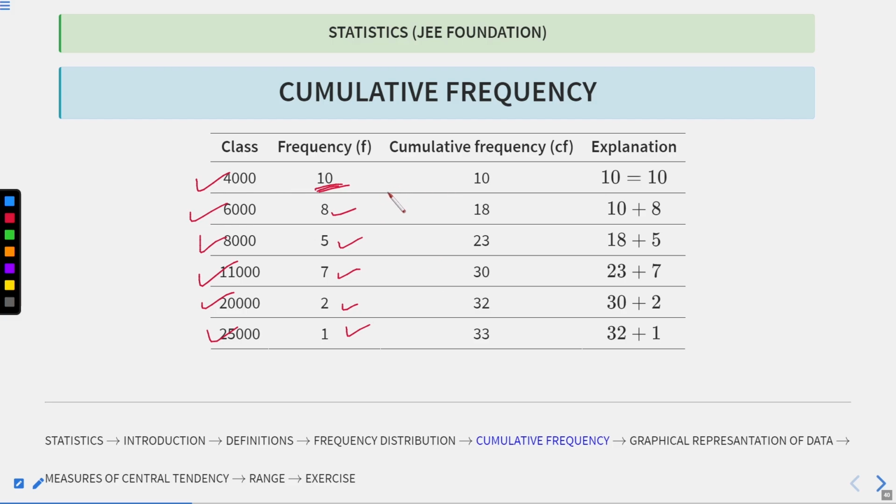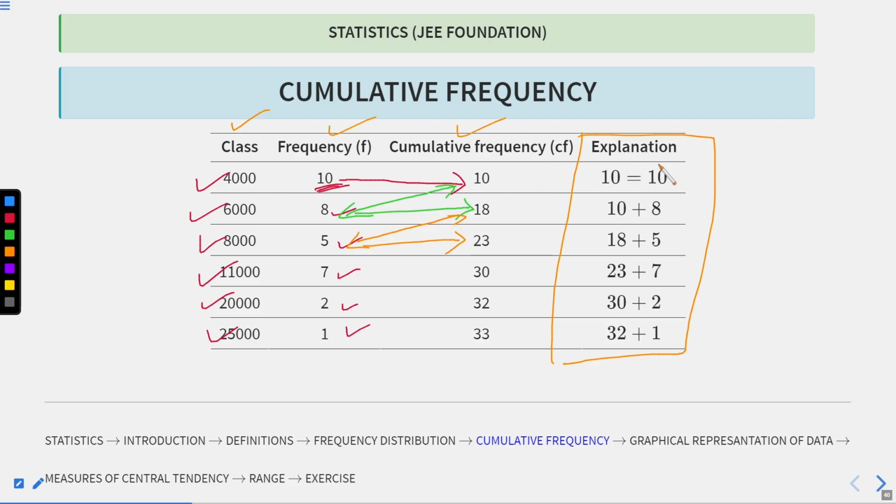Cumulative frequency means first we write the first term as it is, and then add this and this term to get 18, and then again add the next term to get 23. As you can see, we don't write this explanation in the table; the table just requires class, frequency and cumulative frequency. This is just for explanation. I think you are clear with that. And for this, just add 23 and 7, you get 30.